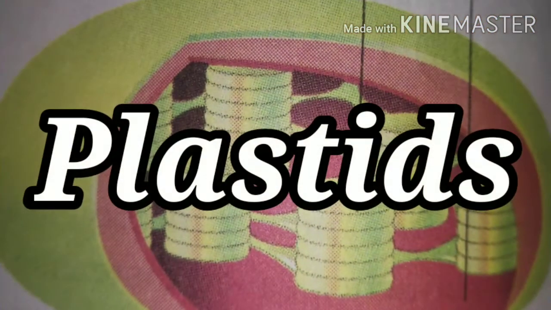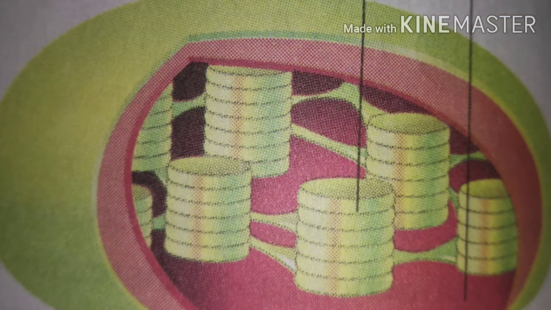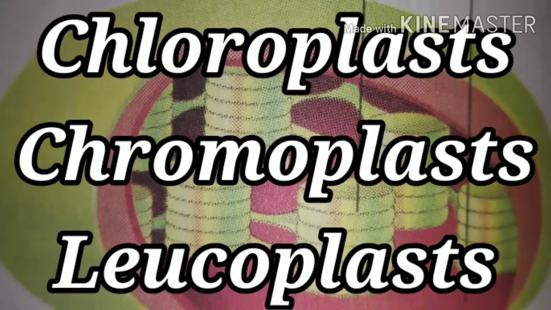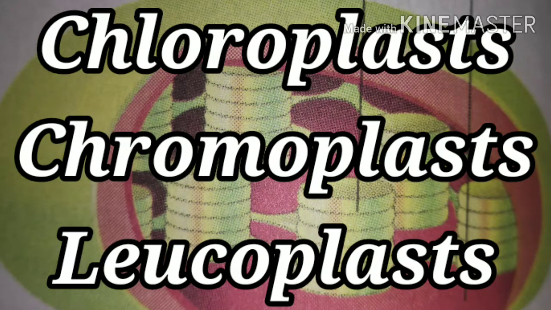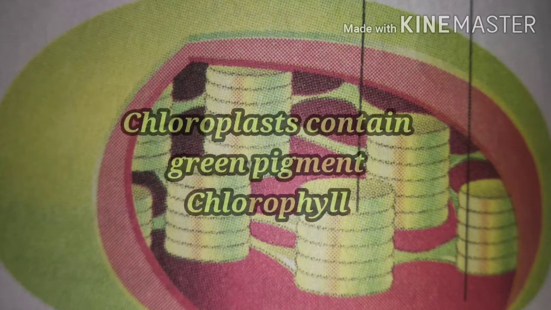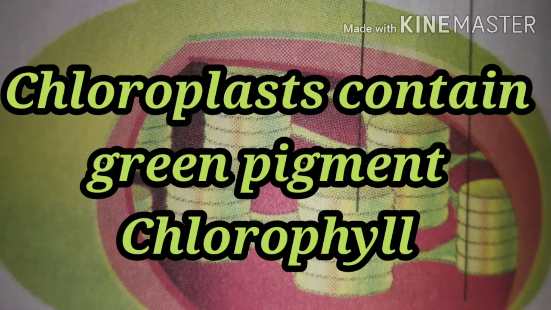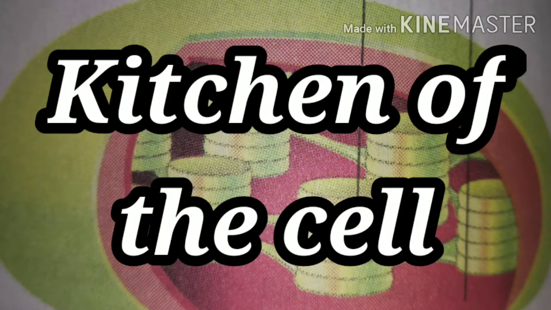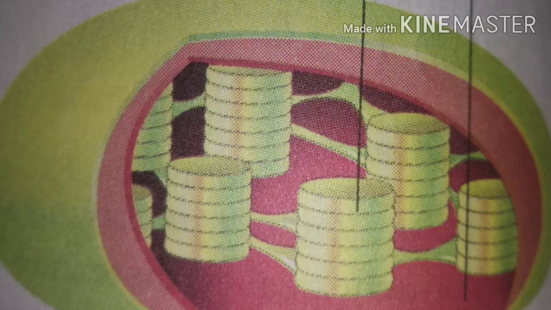Function of plastids. There are three types of plastids: chloroplast, chromoplast, and leucoplast. Chloroplast contain green-colored pigment called chlorophyll. They are also known as kitchen of the cell, as they trap the solar energy of the sun and convert it into chemical energy of food for the plants during photosynthesis.